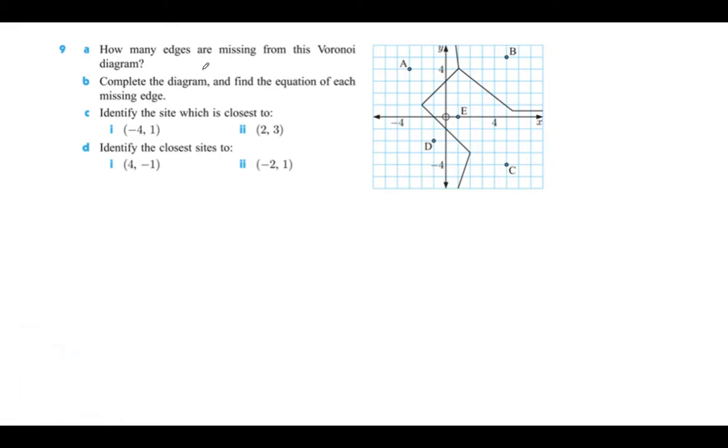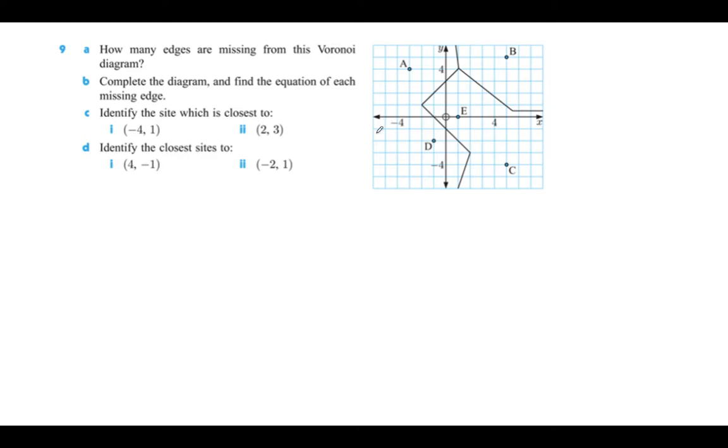So for this question, what we're going to look at is question A. How many edges are missing from the diagram? The key thing you need to do is work out whether the letters are in their separate cells, and they're not. You can tell that we're missing an edge between A and D because they're not in separate cells.